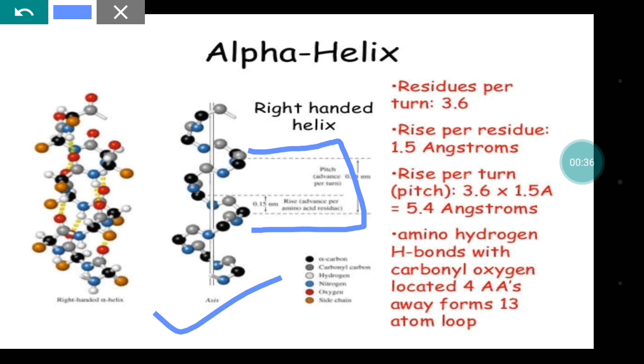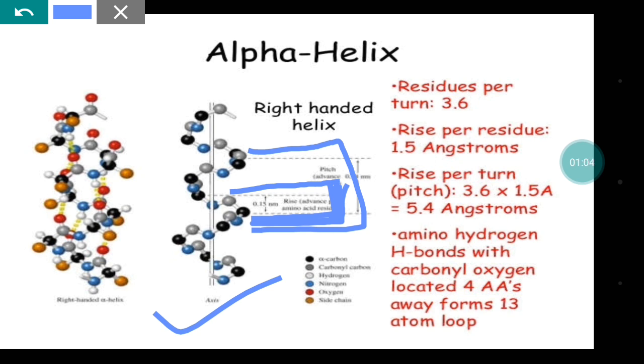So this one turn will contain 3.6 amino acid residues, and rise per residue is 1.5 angstrom. So the consecutive, this is one amino acid and this is one amino acid, and the distance between, that is rise between the two amino acids, is 1.5 angstrom.